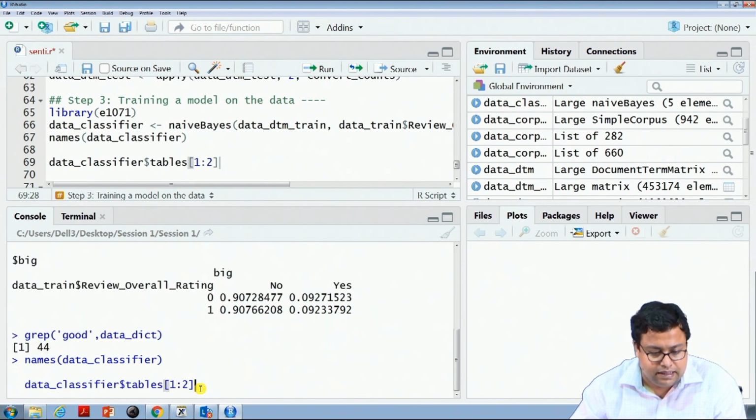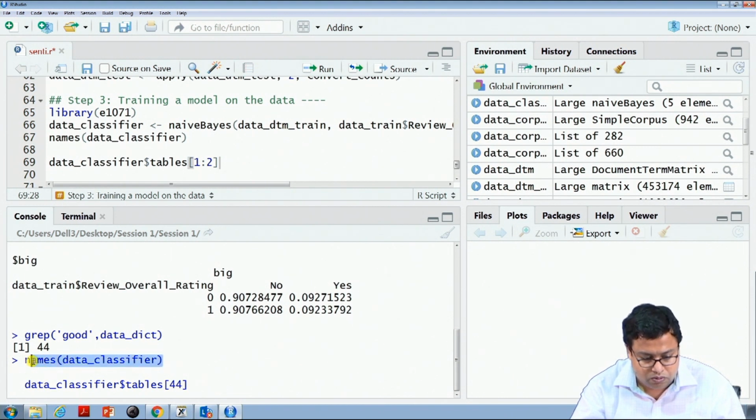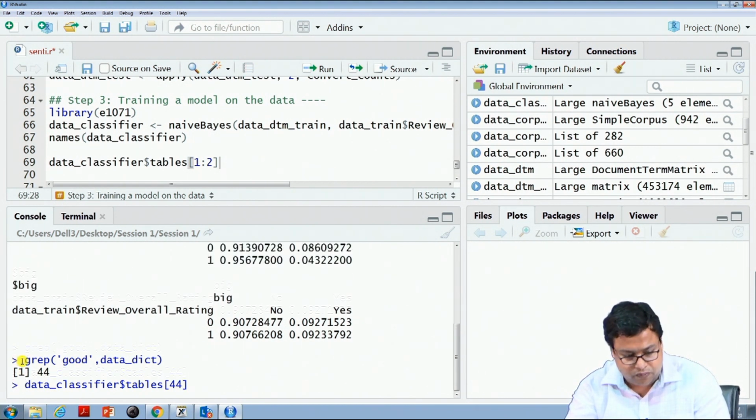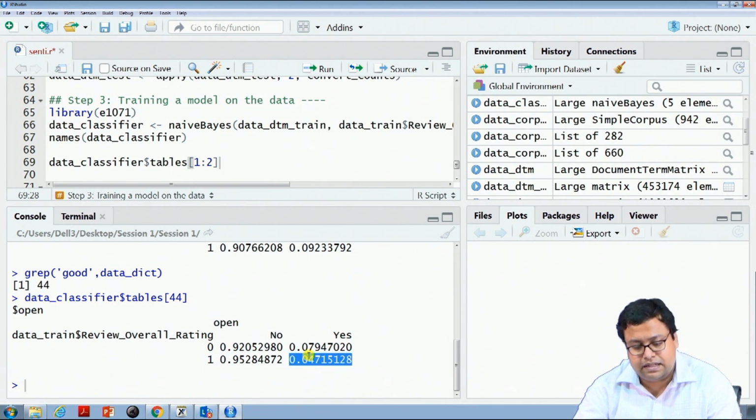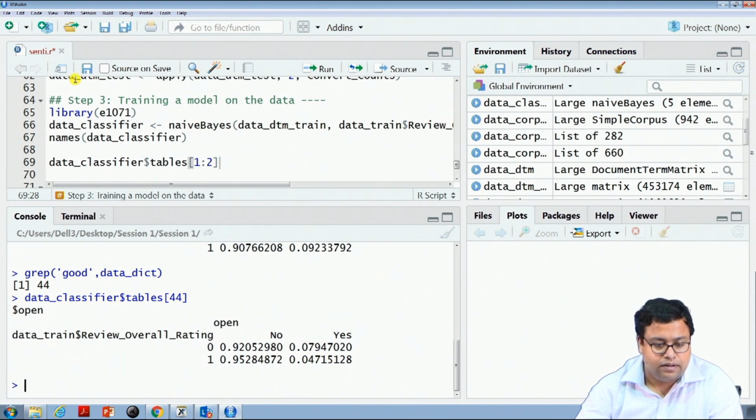So, if I see data dot classifier 44 instead of 1 and 2, the 44th one, this is the good thing, and you can see carefully that when good is actually occurring, then it is 92% of the time a positive rating and only 4.7% in the other case. So, there is a huge odds ratio difference, 92:8 divided by 95:4. So, I can say that good is something which leads to classification.